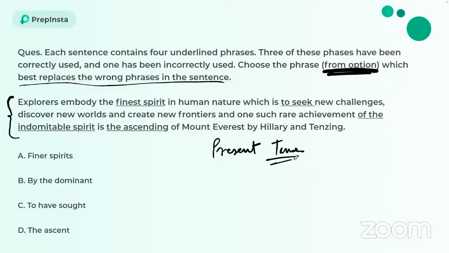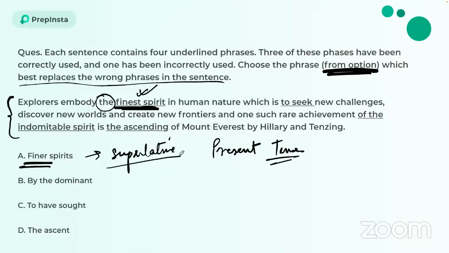Now, let's start off with the underlined part. Finest spirit. Why have we used the finest spirit? Because it is preceded by the article the, and whenever the is used over here, we always go with the finest spirit. That is a superlative form. So over here, this is completely fine. All right, completely correct.